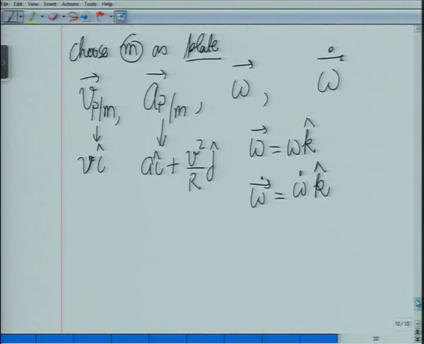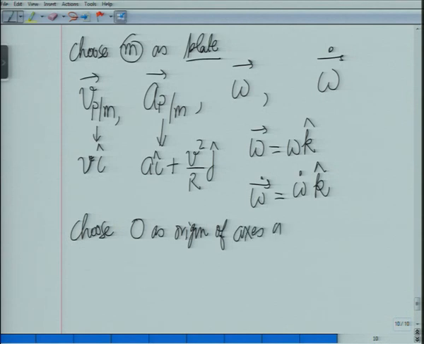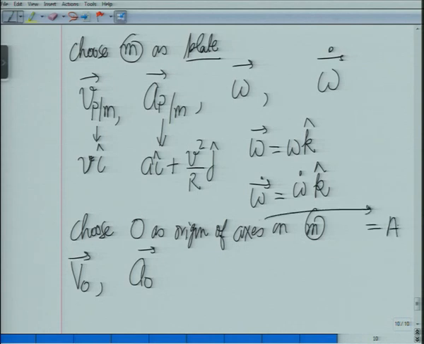So I choose the point O as the origin of the axis on M. When I do this, I should be able to work out the velocity of O and acceleration of O. Velocity of O in this case is 0, acceleration of O is 0.